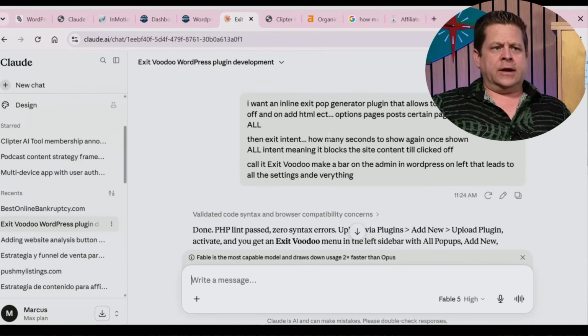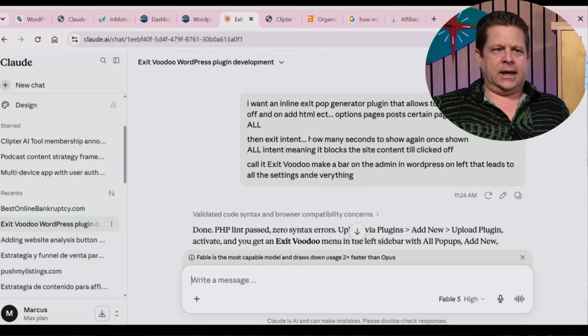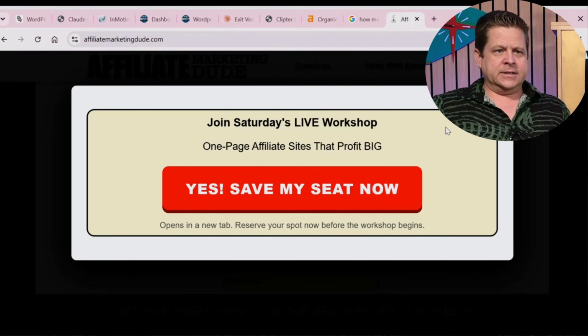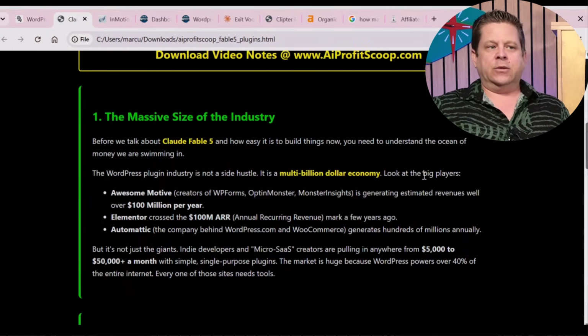Now, I went through with Claude Fable 5 and created a WordPress plugin that I wanted to make for myself today, which you can notice over here. This is a little exit pop or intro pop plugin. What I wanted is for it to be able to go on the entire website and change different types of things. I'll show you how that works in just a minute. First, let's talk about this opportunity and what this is.